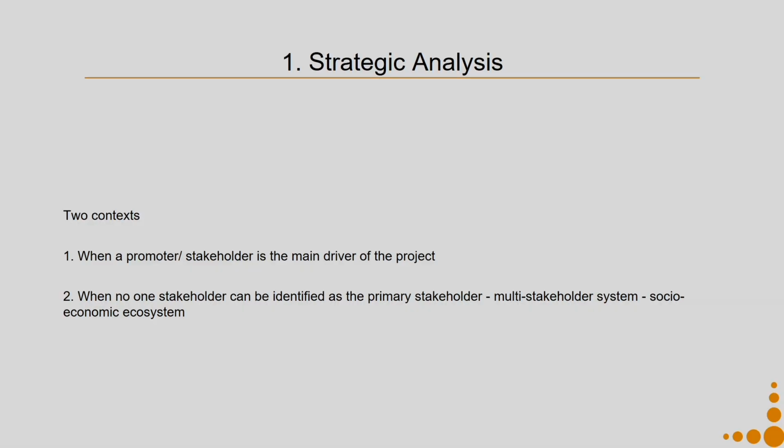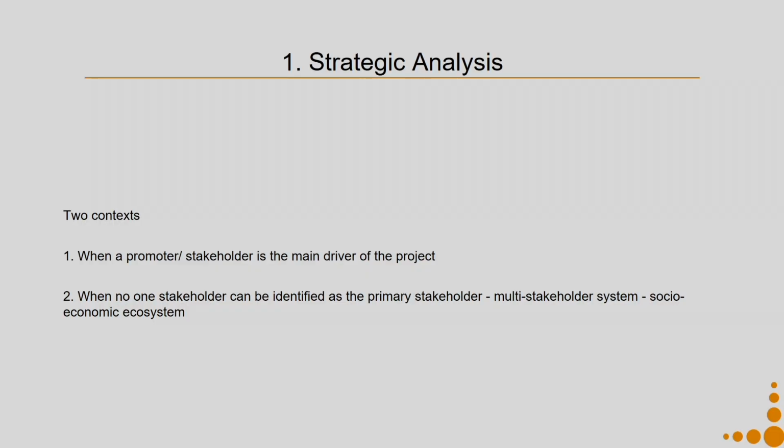In phase 1, strategic analysis, we can have two different kinds of context. Depending on the context, we approach the strategic analysis a little differently. In the first context, a promoter or stakeholder is the main driver of the project. That is, there is one promoter or a couple of promoters, or one main stakeholder or a couple of stakeholders who together are the main drivers of the project, and most likely they know about the concept of product service system design and they have approached you to give a sustainable PSS design solution.